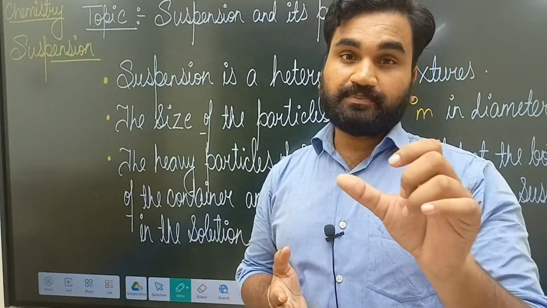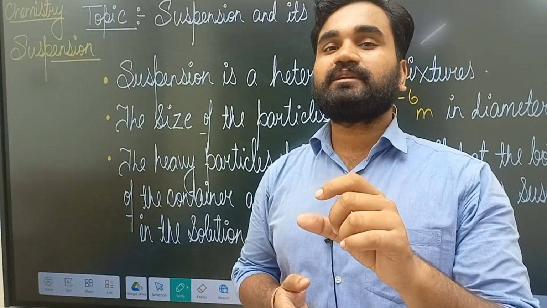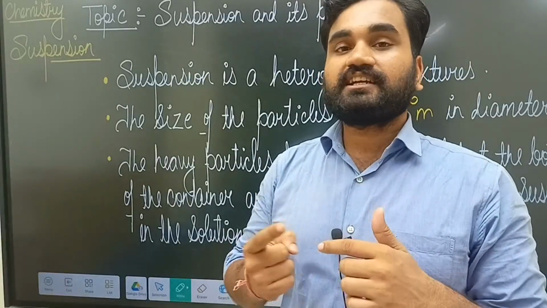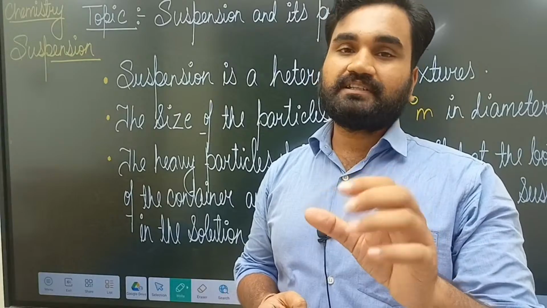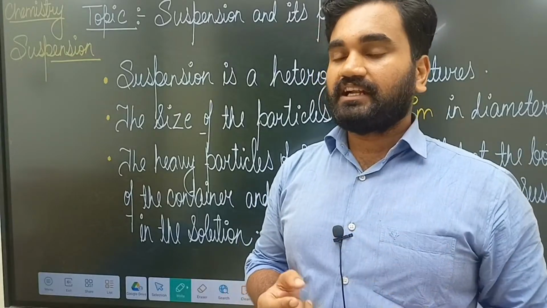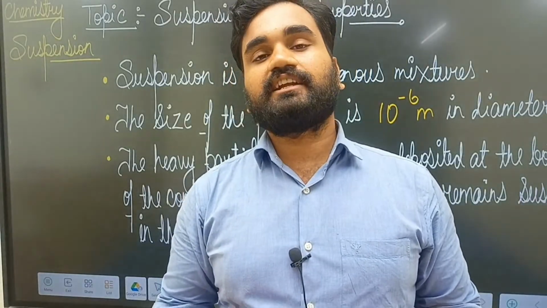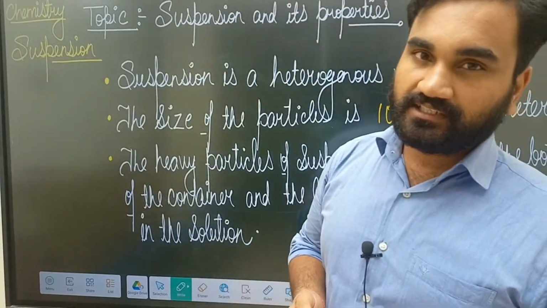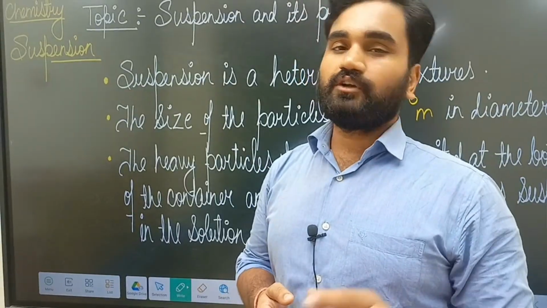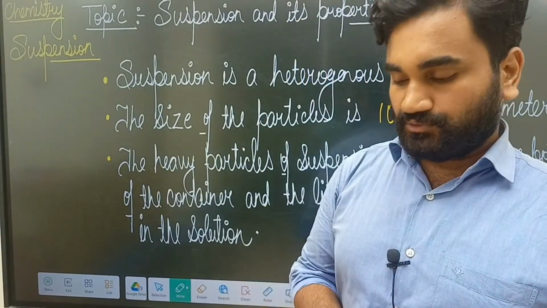The word percentage is used because the final answer always comes in percent. The first is mass by mass percentage, the second is mass by volume percentage, and the third is volume by volume percentage of the solution.